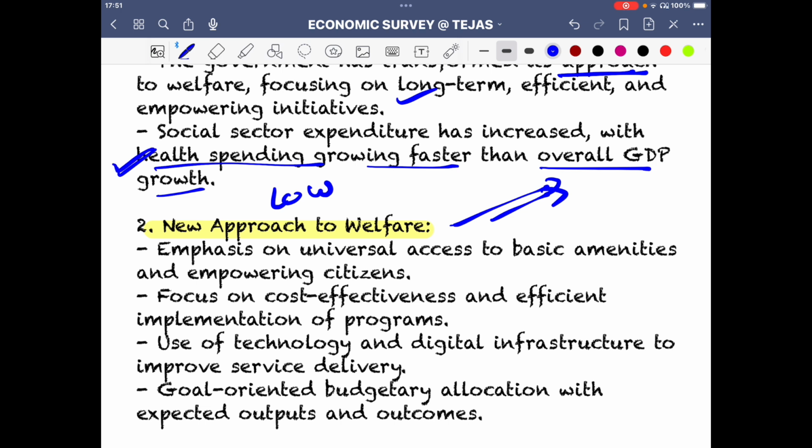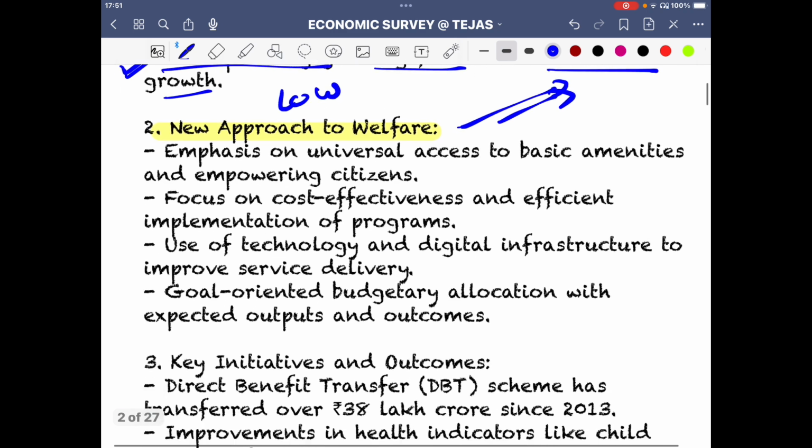We have to invest in aspects of health, education, and skills development. In interviews also you are asked many times, like what are the 3 priority sectors that you would invest in if you become an IAS officer. So those are things that you have to keep in mind. So that is there. Now, the new approach to welfare.